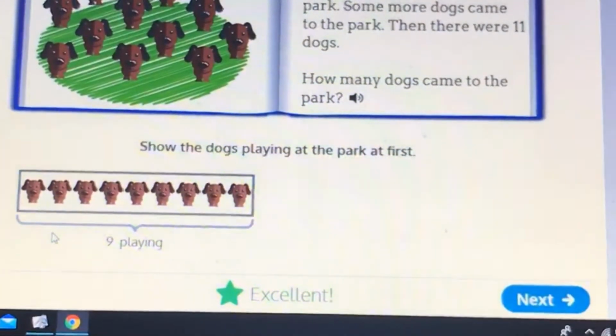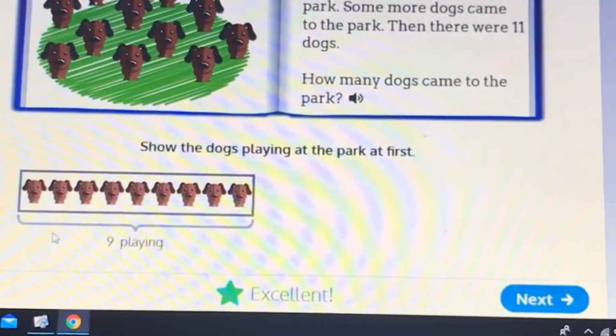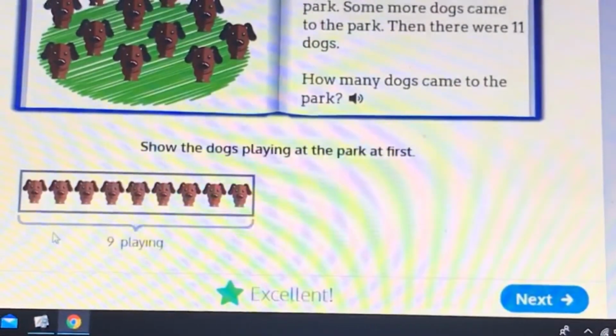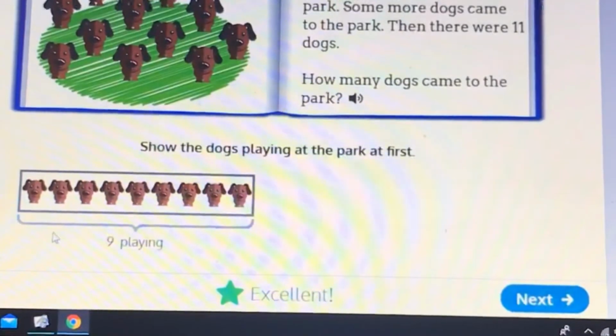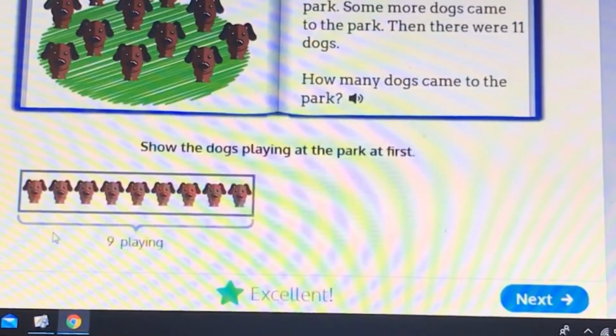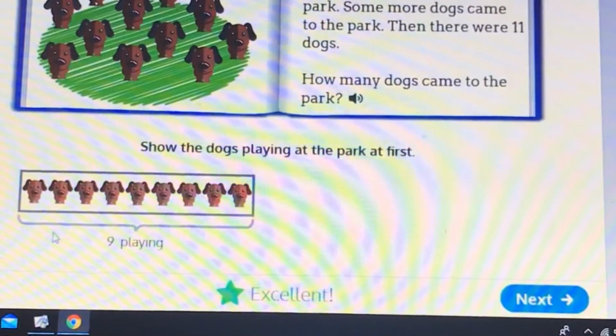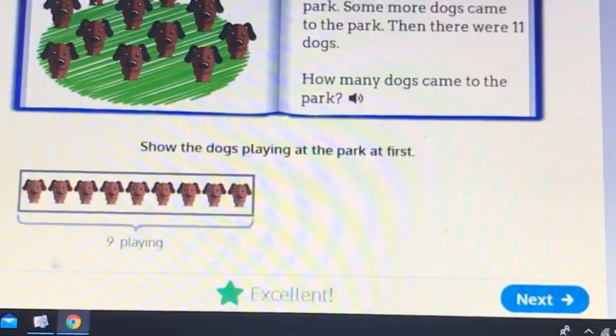So we call this the read, draw, write method. That's what we're going to use to solve this problem. So the first step is to read the problem, and we need to circle any information that we feel is important, such as 9 dogs were playing at the park, and then there were 11 dogs. So what they want us to show first is how many dogs were playing at the park. Here's 9.